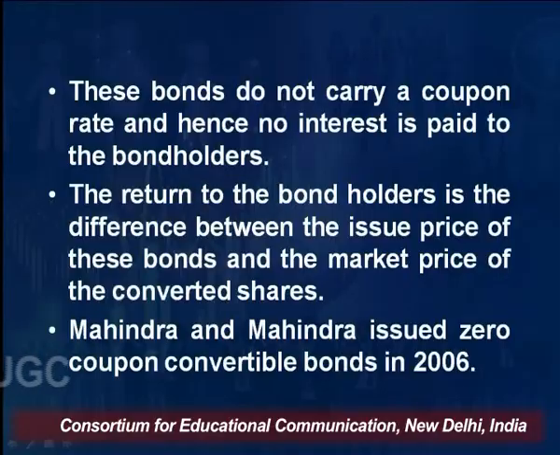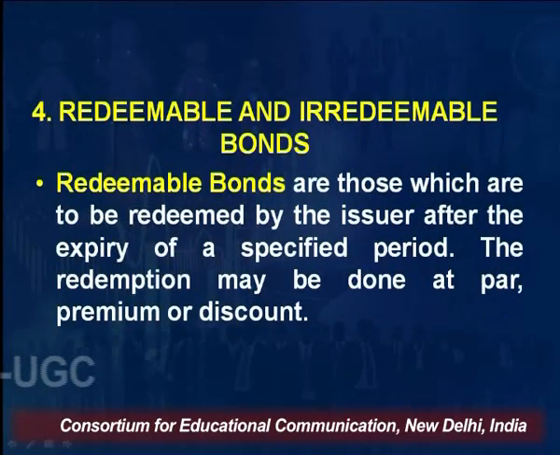So zero coupon bonds are those bonds on which no interest is paid during the lifespan of the bond, and after that they are converted into equity shares. These bonds do not carry a coupon rate and hence no interest is paid to the bondholders. The return to the bondholders is the difference between the issue price of these bonds and the market price of the converted shares. As I said, it is a 100 rupee bond, and supposing after 3 years the price will be 140, this 40 rupees is the benefit the bondholder will enjoy when the bond is converted into equity shares. Mahindra and Mahindra in the past have issued this type of bond; many companies do issue these zero coupon bonds.